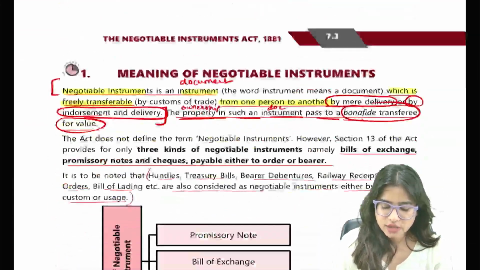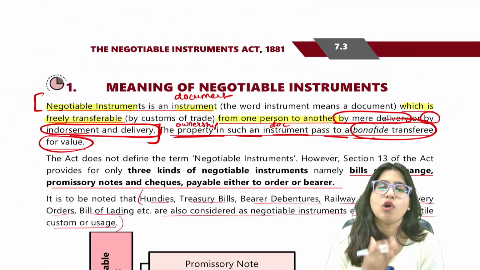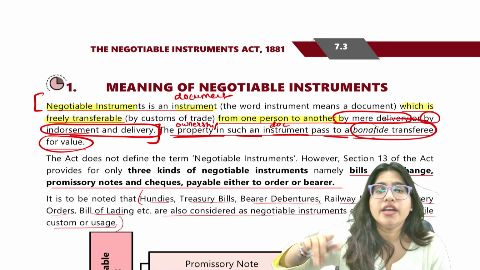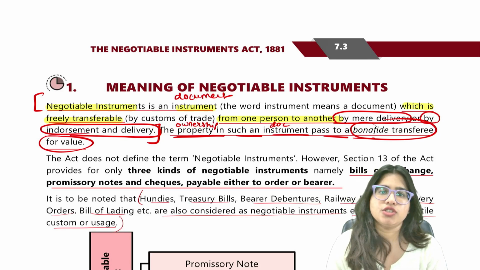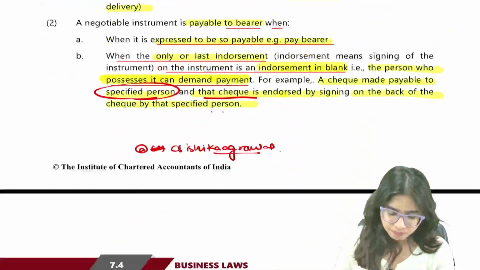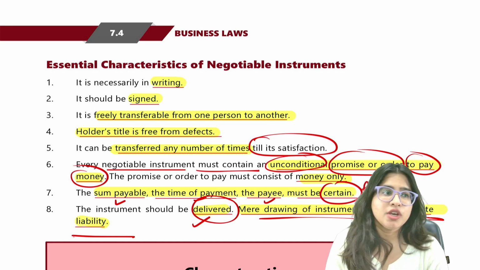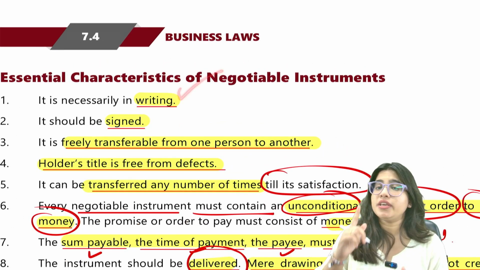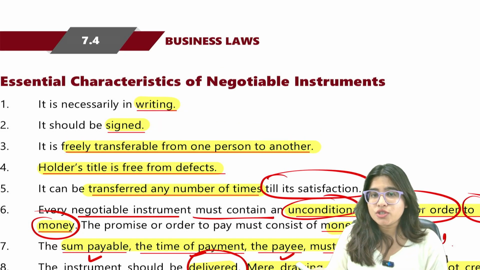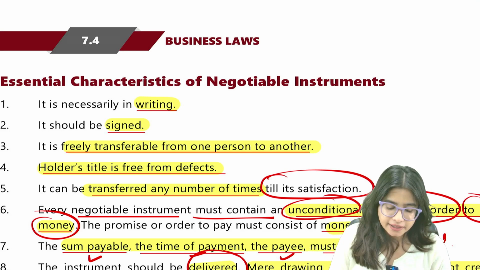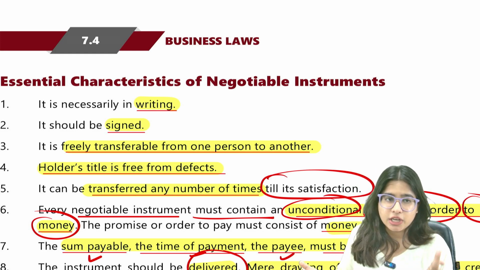So basically in the last session, we studied what do you mean by negotiable instrument. Negotiable instrument is a document which is negotiable. Negotiable means transferable. So any document which is easily transferable is your negotiable instrument. After that, we did features of negotiable instrument. We studied that it has to be in writing, it cannot be oral, it has to be signed by the maker. The person who's preparing the document has to sign that document. It should be freely transferable from one person to another. That's the meaning of negotiable.